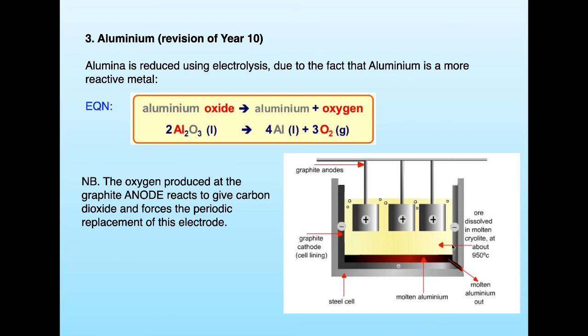The mixture isn't liquid alumina, it's alumina dissolved in cryolite. And remember, we do that to reduce the melting temperature so that we don't have to use as much energy to melt this electrolyte.